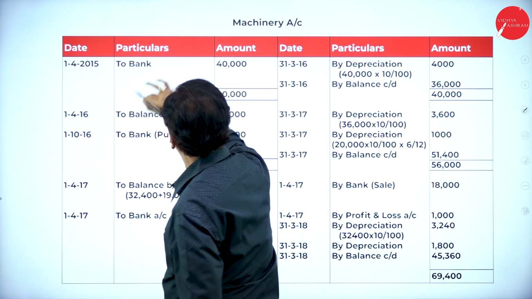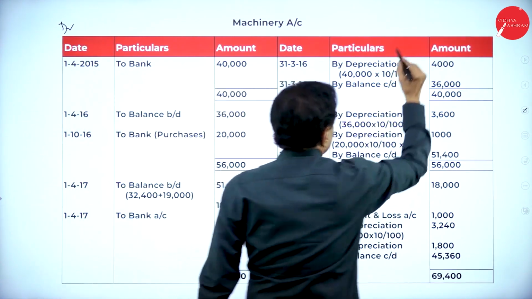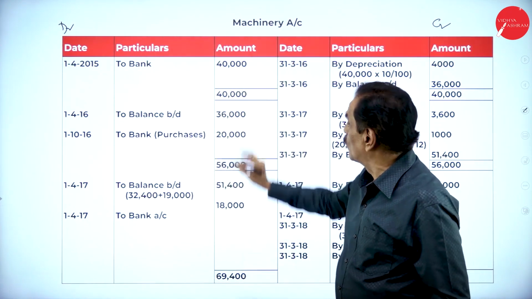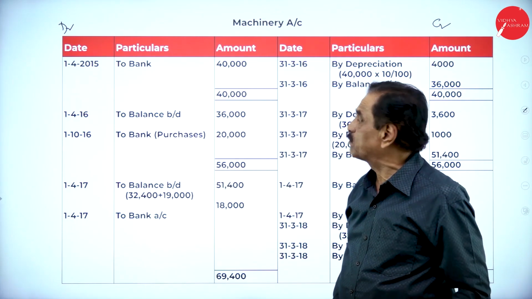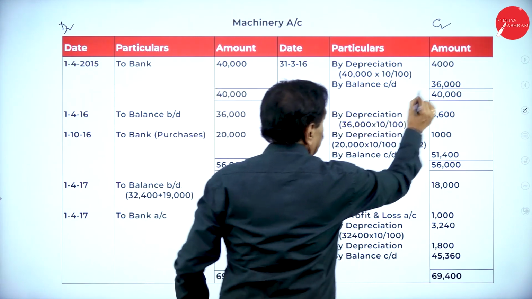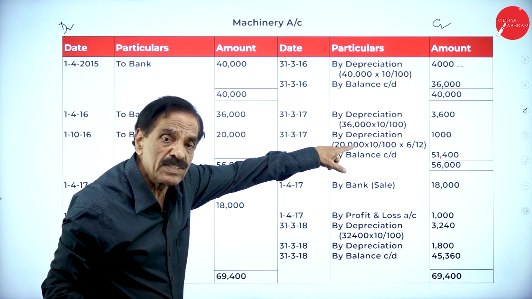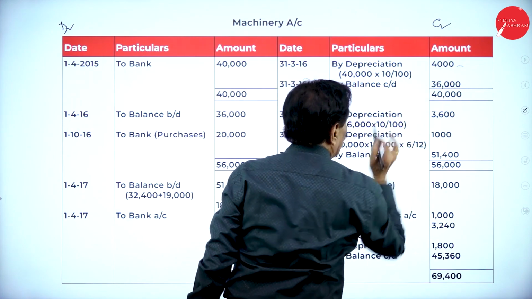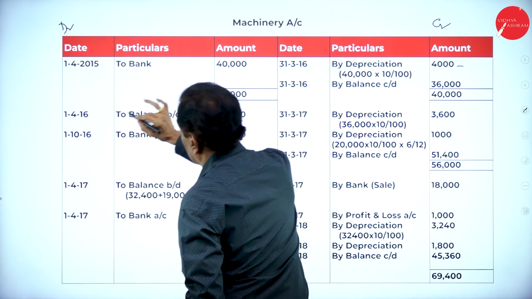Machinery, we purchased it. When the machinery is purchased, the entry is machinery account debit to bank account. The date is 1/4/2015, and the year ends on 31st March 2016, so 1 year. Depreciation on 40,000 at 10% is 4,000. The balance available at the end of the year is 36,000. So what's your opening balance? 40,000 less depreciation 4,000, the balance available is 36,000.